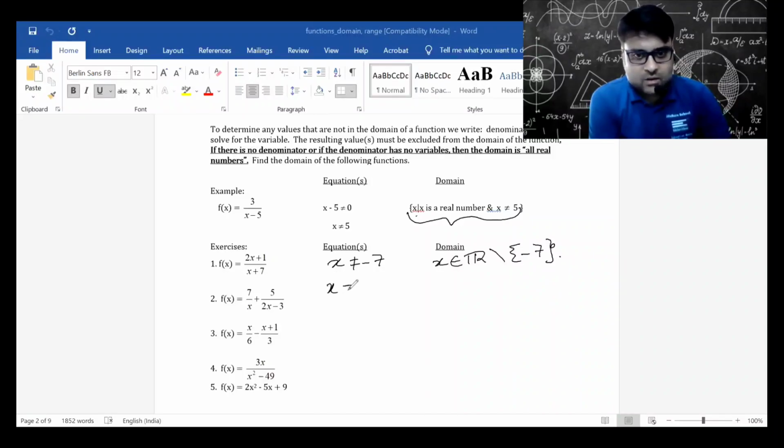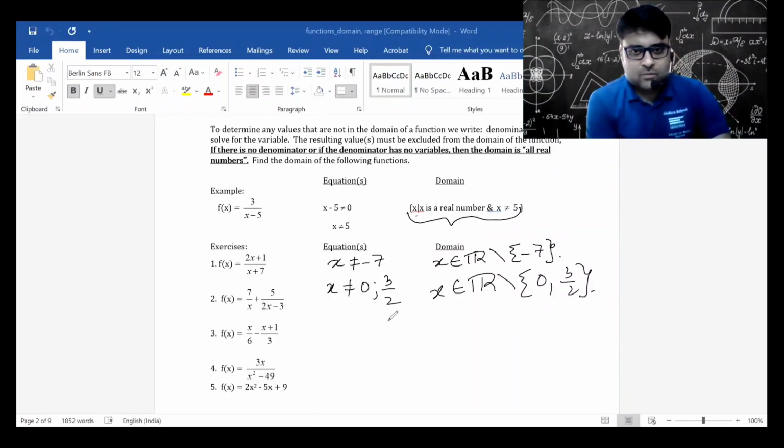Here x cannot be equal to 0 and cannot be equal to 3 by 2. So the domain is all x except the values 0 and 3 by 2. Here you can see that the domain will be all x real. No restriction, because 6 and 3 cannot ever be 6. It's a scalar quantity 3. And for all x values, this f(x) will be defined. Okay.